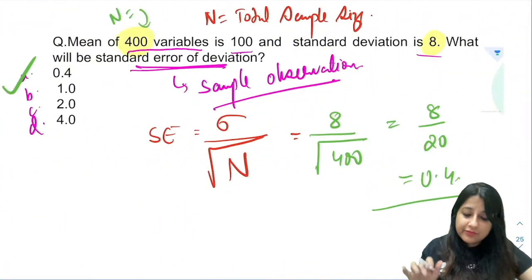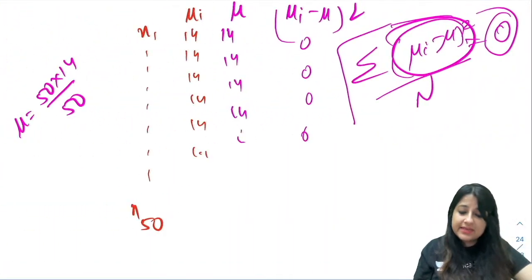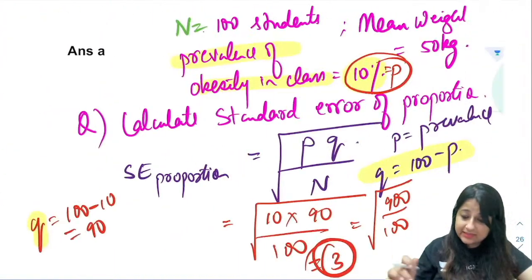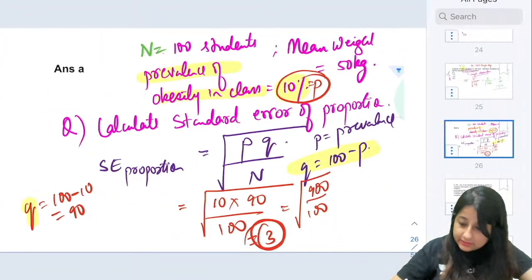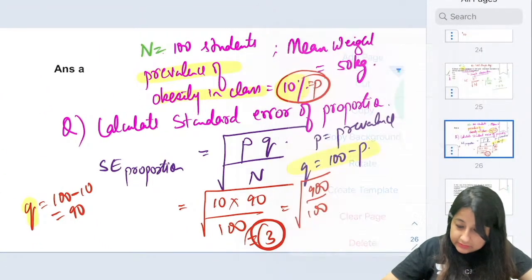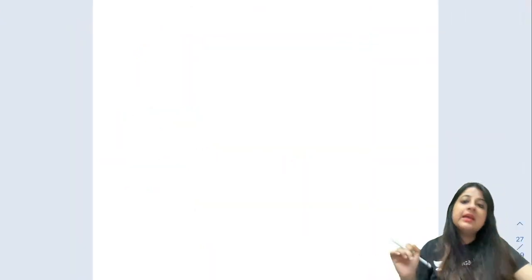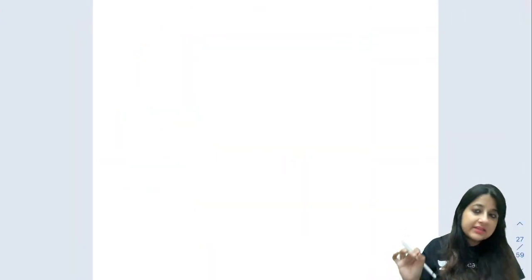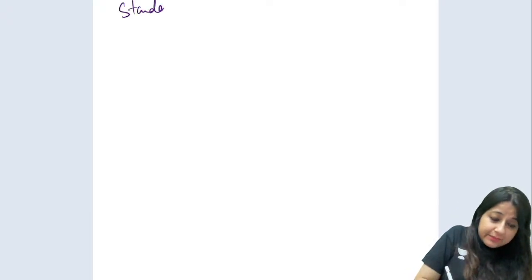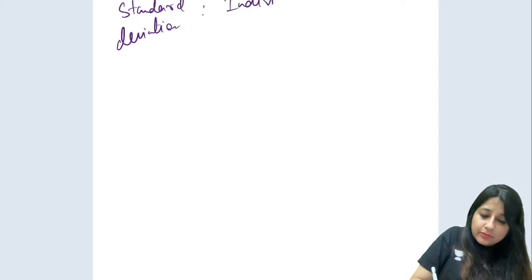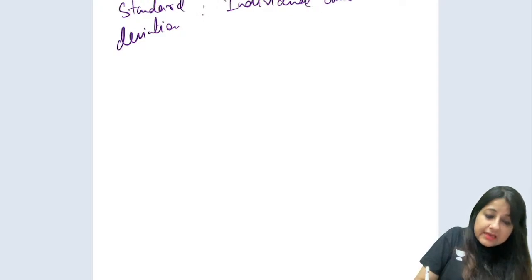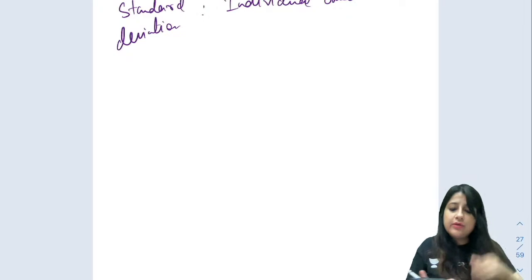Okay. Now just a quick look at what is the difference between standard deviation and standard error. Please remember, standard deviation is always meant for individual observations. What do I mean by that?